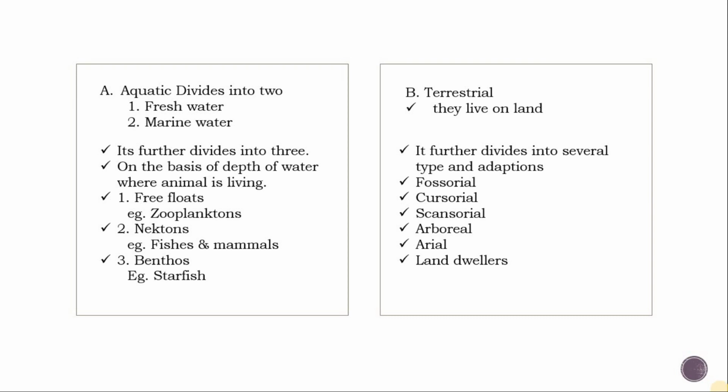In aerial habitat, exclusive for birds, flight birds are in aerial habitat. They can easily fly in the air and land on the trees. And seventh one is land dwellers. Examples: human beings, reptiles, and some amphibians. Land dwellers include the animals who are fully developed to habit and to survive on the land.